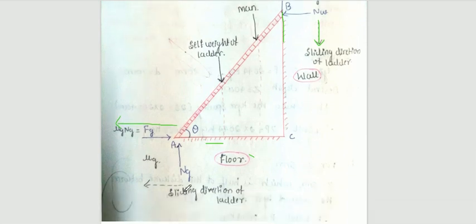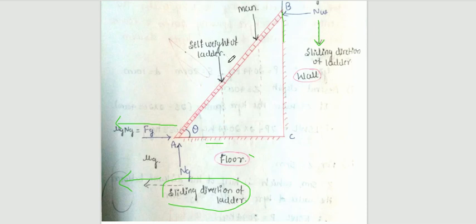And if you come to the floor, if the ladder is moving like this, then this end is automatically moving in this direction. You can observe here the sliding direction of the ladder at the floor. The main thing you need to understand is how we are going to draw the free body diagram whenever we are solving the ladder problem. So now the direction of sliding is clear. At the wall it is moving downward, at the floor it is moving left side.